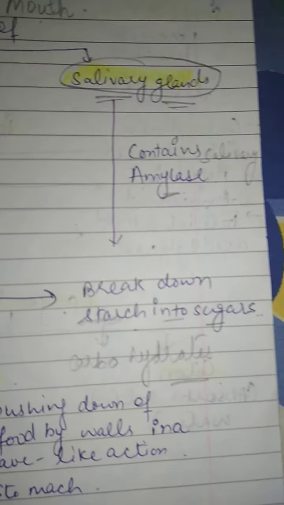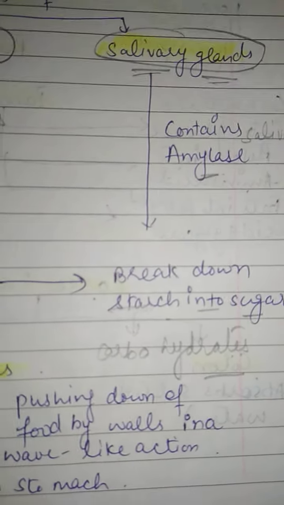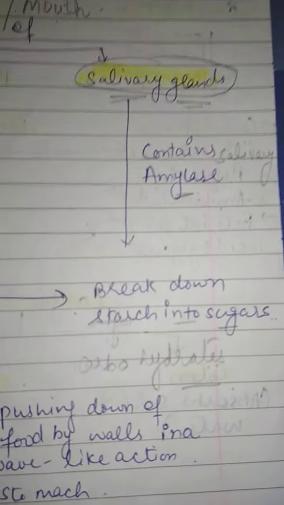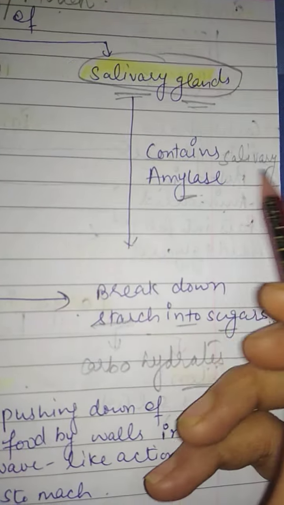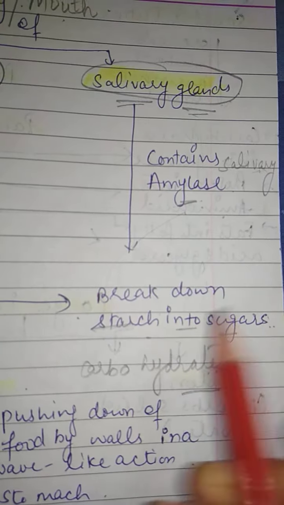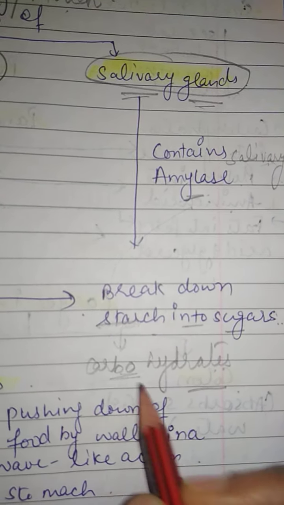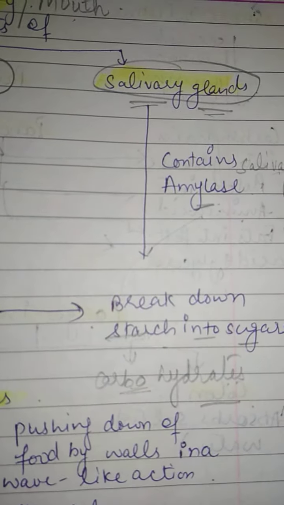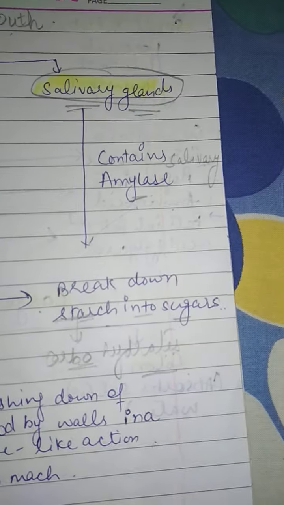So we see, students, digestion starts from our mouth itself with the help of the enzyme salivary amylase, which breaks down the starch into sugar, and starch is a form of carbohydrates, means carbohydrates digest in our mouth itself. Okay, this is all about the buccal cavity, or you can say mouth.